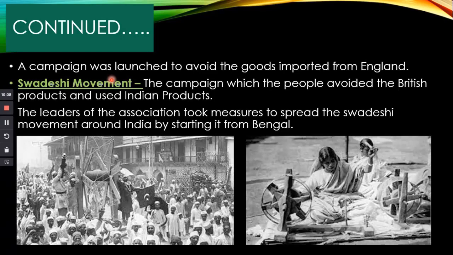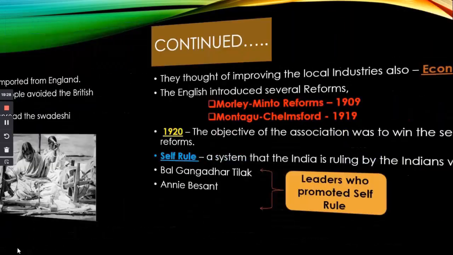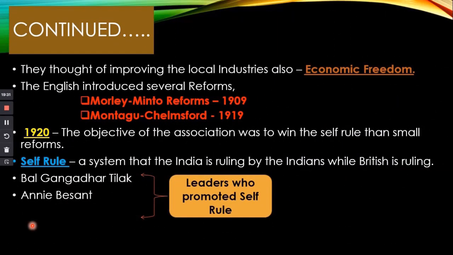The leaders of this association took measures to spread the Swadeshi movement around India by starting it from Bengal. They started the Swadeshi movement from Bengal and wanted to spread it throughout India. This is how they produced their own products in India. Then they thought of improving the local industries also. We call this economic freedom.